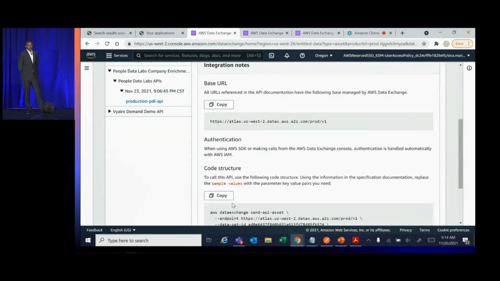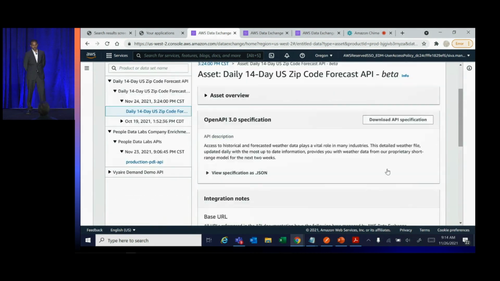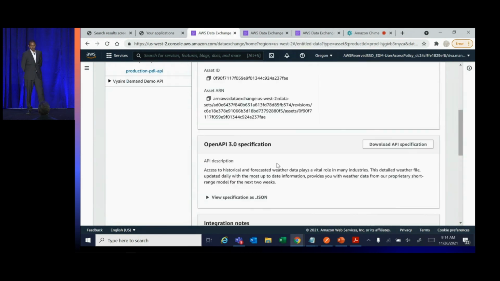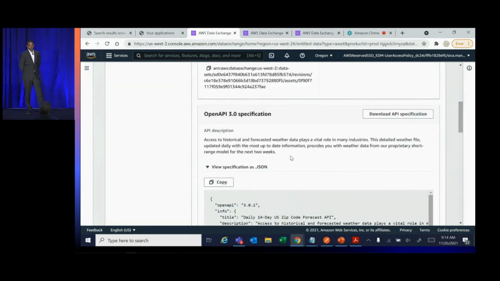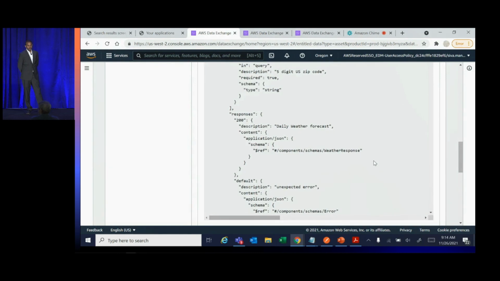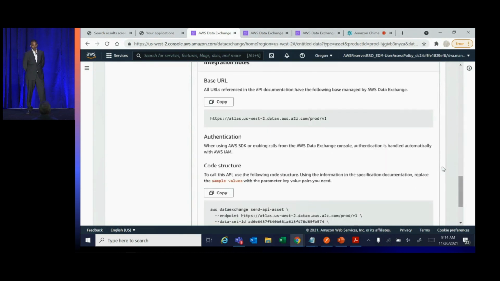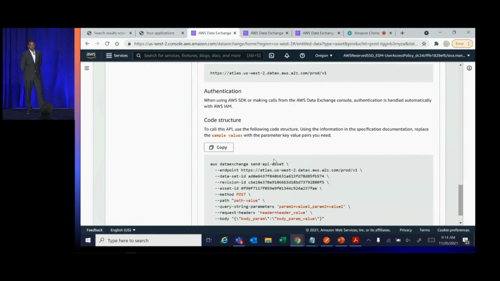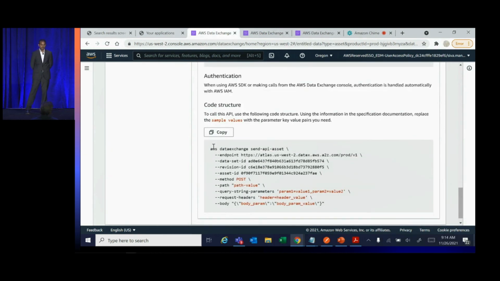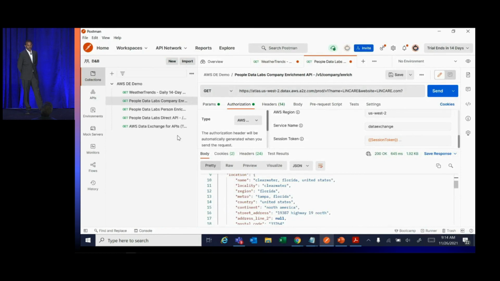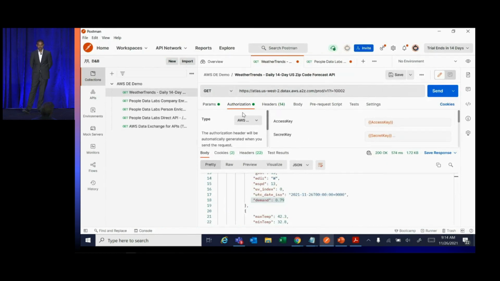Click on this API to view more information about the asset, the Open API specification, and details about the base URI and the code structure to invoke this API using AWS CLI or your preferred API testing tool. For the purpose of this demo, we will still use Postman to make an API call. And here is the Weather Trends API.